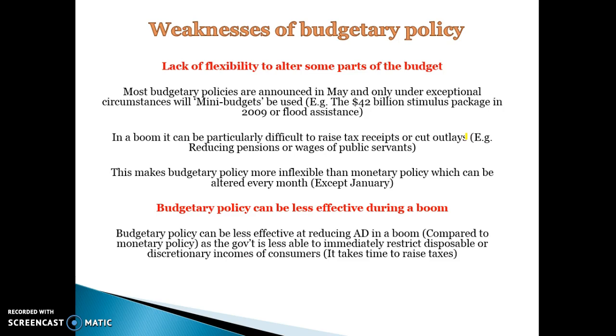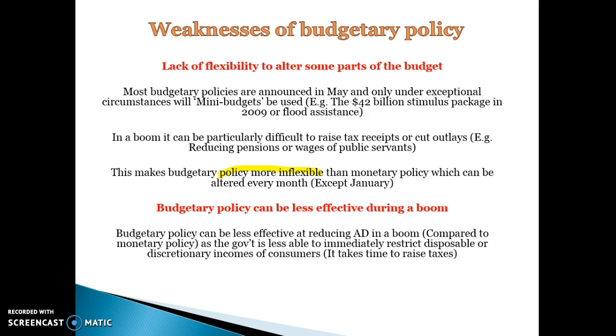There's a lack of flexibility to alter some parts of the budget. There are policies announced throughout the year, so there are mini budgets throughout the year, but it can be particularly difficult to raise taxes or cut outlays at certain points in time. So in a boom, it can be highly politically unpopular to reduce pensions or reduce wages of public services. So it can make the budget quite inflexible to do certain things because they know that it's hard to implement certain policies throughout the year, and it also can be quite unpopular to implement policies throughout the year.